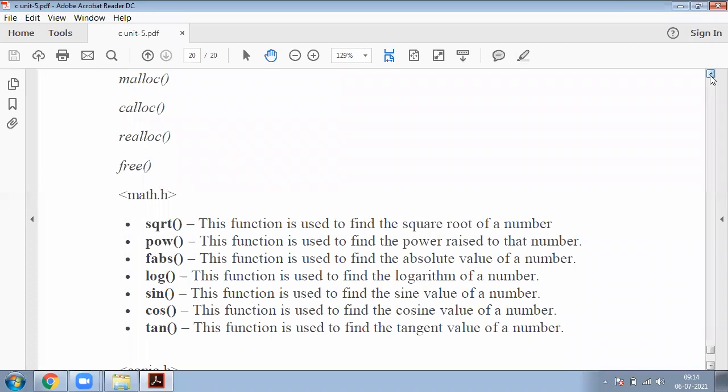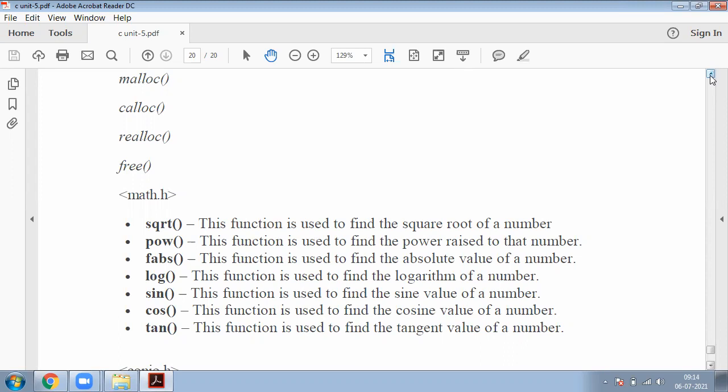Now sqrt, we have seen this. The sqrt function is used to find the square root of the given number. Now pow, power of the given number. Now fabs, this function is used to find the absolute value of the given number. Log, this function is used to find the logarithm of the given number. Sin, cos, tan are trigonometric functions. These all functions are used to perform different types of trigonometric operations.